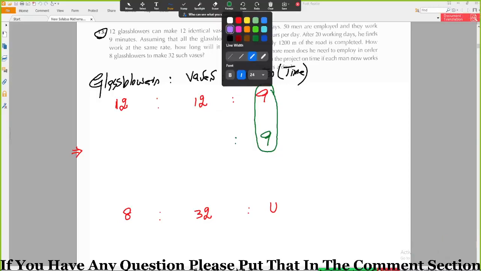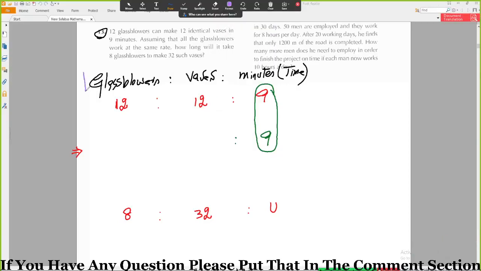Yeah, it will make more vases. So there is a direct relation between glass blowers and vases. So I want to bring 1 over here. You have to divide 12 by 12, so that will be equal to 1.